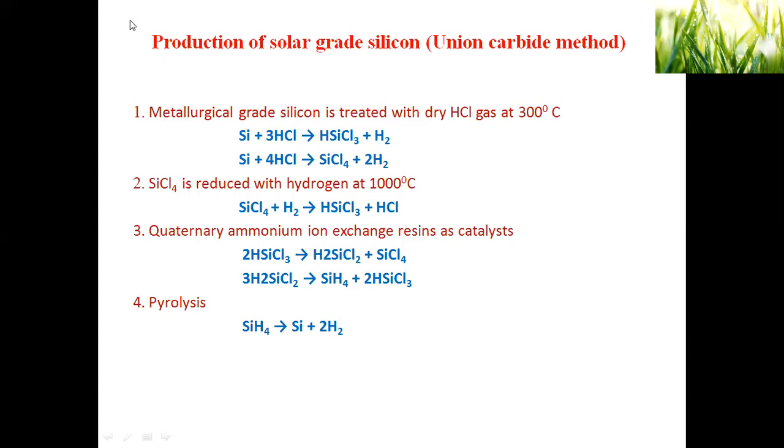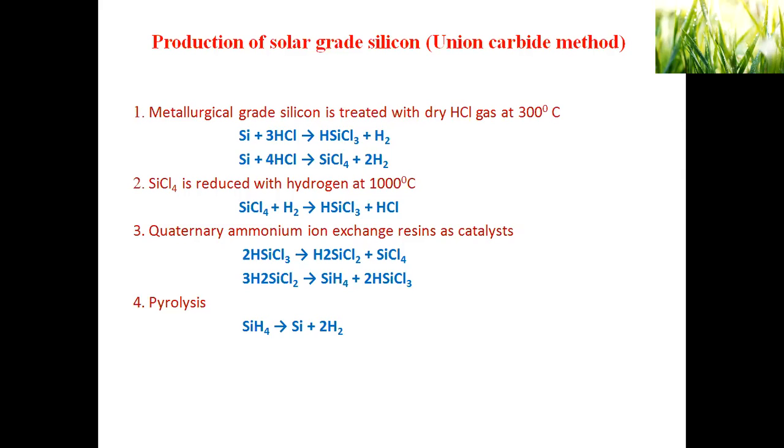So here, production of solar grade silicon by the Union Carbide method. There are so many methods or techniques available for the production of solar grade silicon from metallurgical grade. In this session we are going to discuss the Union Carbide method, since this method was invented by the Union Carbide company. That is why this method is named the Union Carbide method.